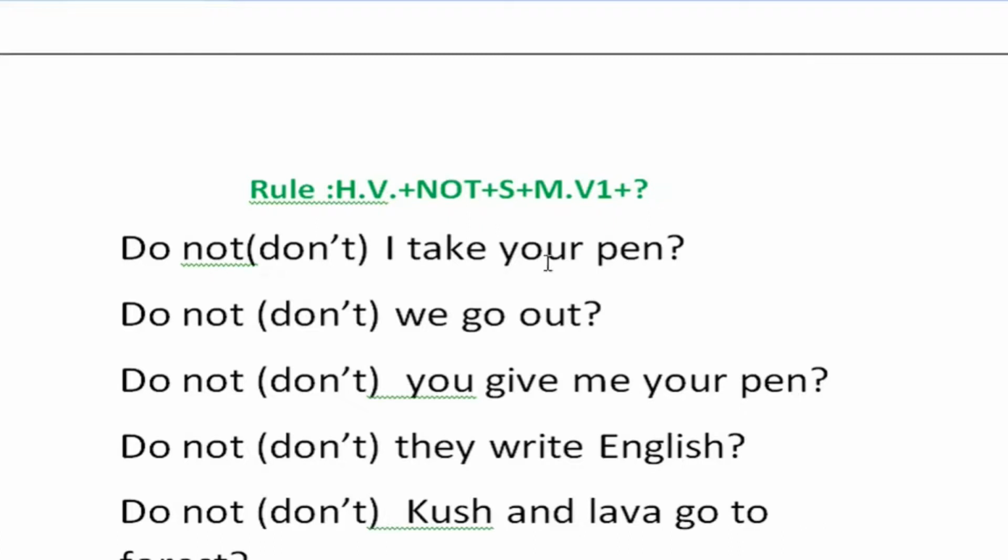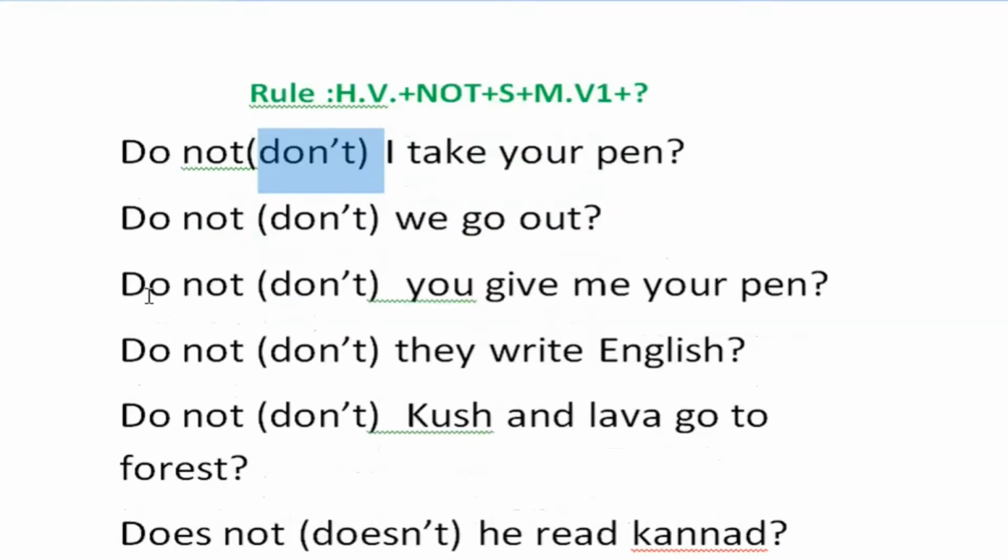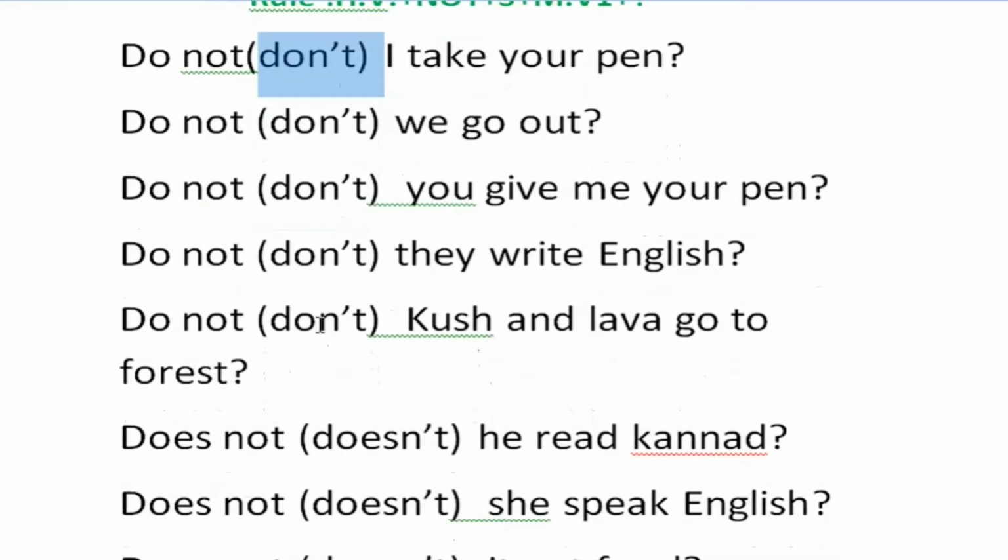Do not I take your pen? Here do not is the long form, the short form is don't. Do not I take your pen? Don't I take your pen? Both are right. Do not we go out? Do not you give me your pen? Do not they write English? Do not Kusha and Lava go to the forest?